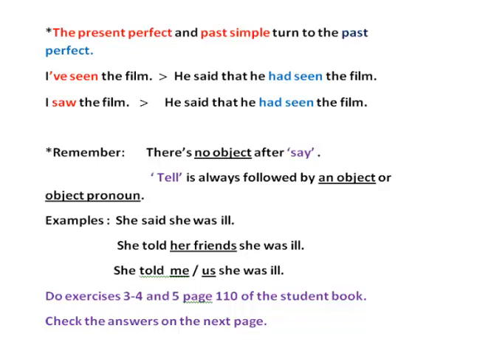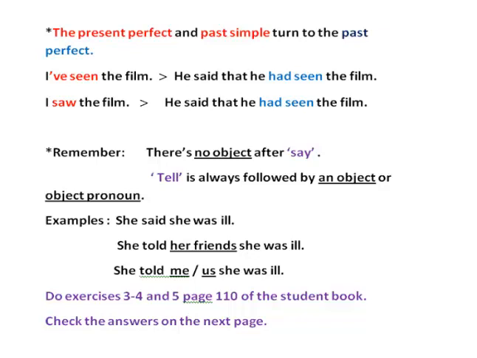The past simple, the same thing. I saw the film. The same thing here. He said that he had seen the film. This is the past perfect. So, the present perfect in the direct speech turns to past perfect in the reported speech. And the past simple also turns to the past perfect in the reported speech.